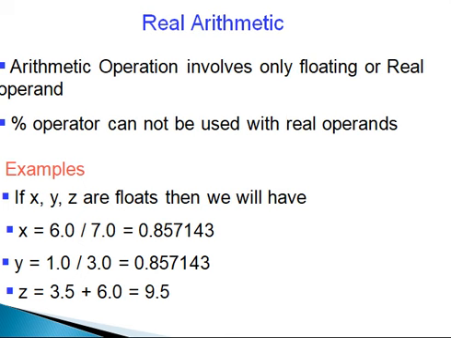For example, if x, y, z are floats, then x is equal to 6.0 divided by 7.0, you will get 0.85. y is equal to 1.0 divided by 3.0, you will get 0.33. z is equal to 3.5 plus 6.0, you will get 9.5.